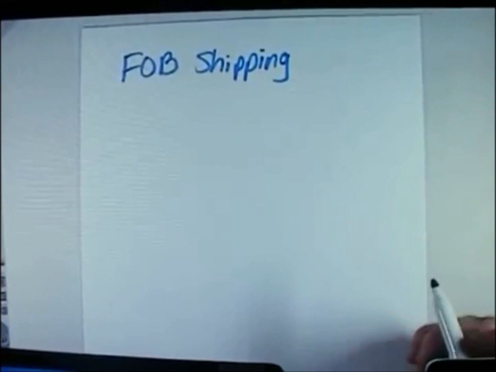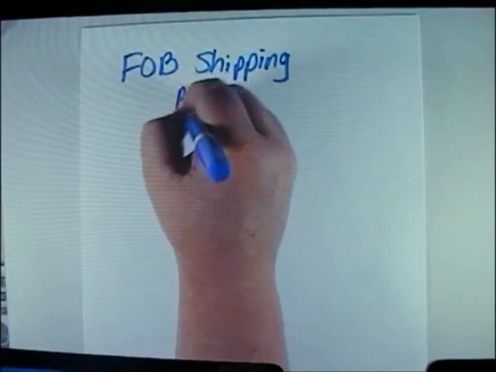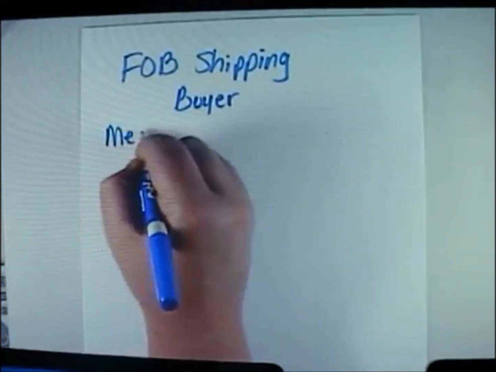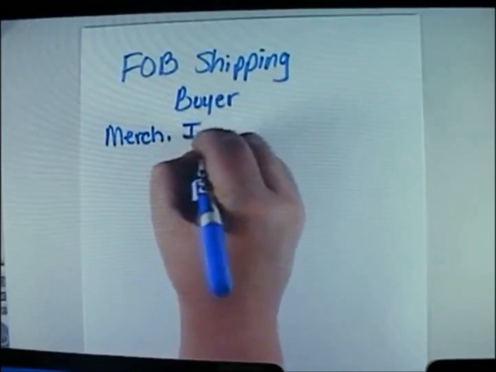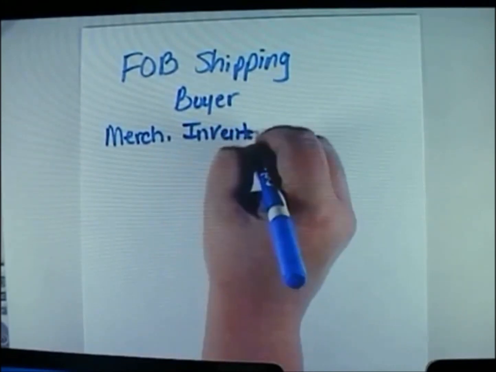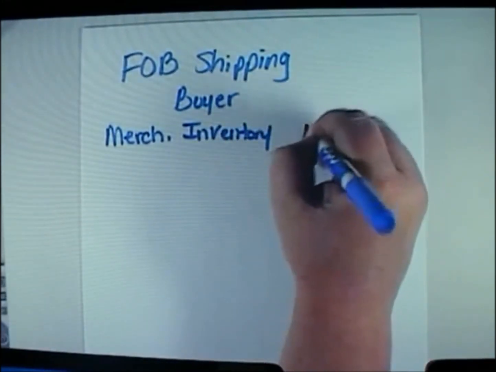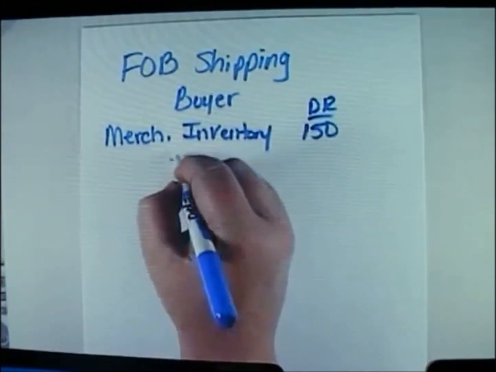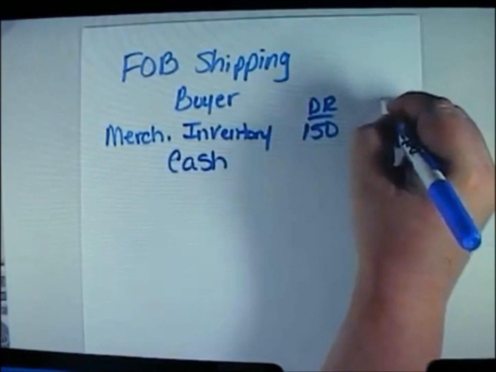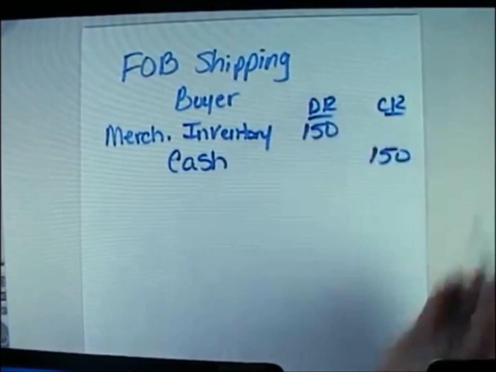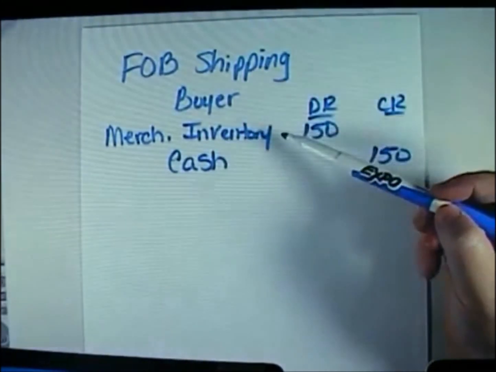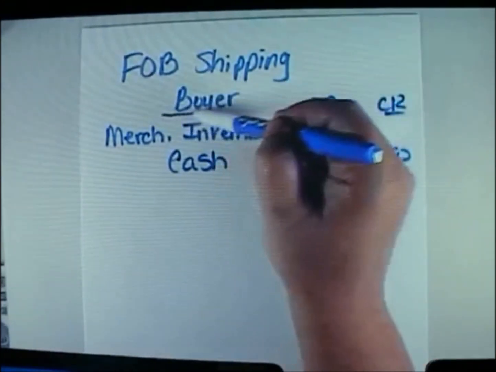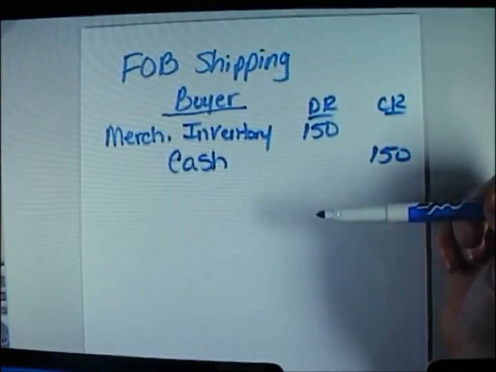Well, what the buyer is going to do is record a journal entry, a debit to merchandise inventory. Again, I'm going to abbreviate just for time's sake here. Merchandise inventory for $150. There's your debit. And then we're going to credit cash for $150 as well. Now, this allows me to increase my merchandise inventory account and go ahead and pay for this particular item. This is if the buyer is responsible for the freight.